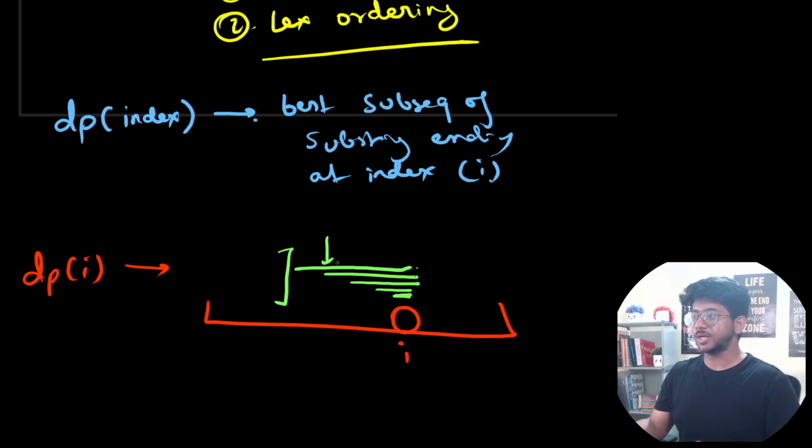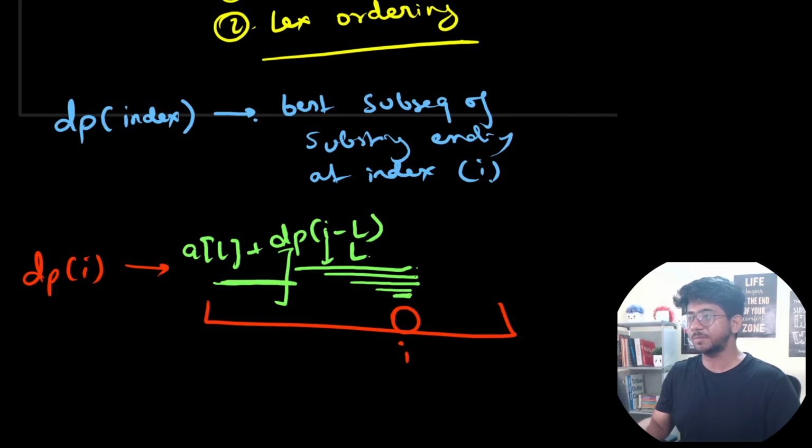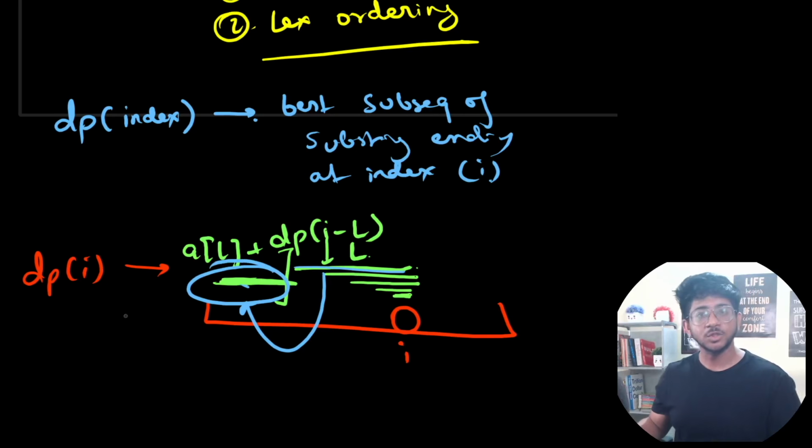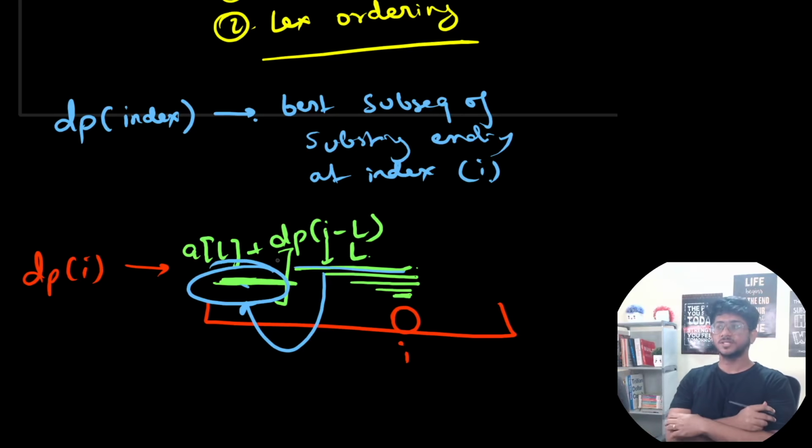like, let's say you take this one. So you know what length you took. So let's say you take a length L over here. In that case, you will get a cost of length plus you will have to solve for DP of I minus L. Like from this much, what is the best you can do? But there is one more constraint, which is the string that you take before this string from this side has to be lexicographically smaller than this particular substring that you're taking right now. Now that is another constraint which is not really modeled well in this particular DP, right?